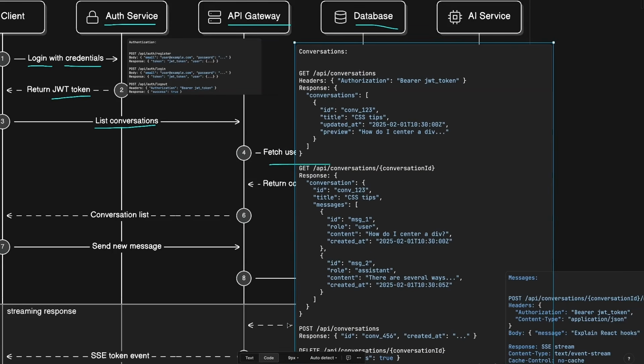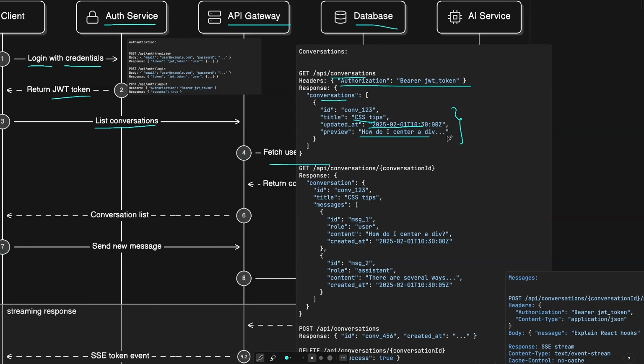We will first of all have the get endpoint for listing the conversations. In the request, we will always provide the token for authentication, and the response will look something like this, where we list the conversations as an array, and each conversation is one object with all the metadata needed, like the title of the conversation, when it was last updated, a preview when we hover on them, and anything else that we need for displaying this on the front end.